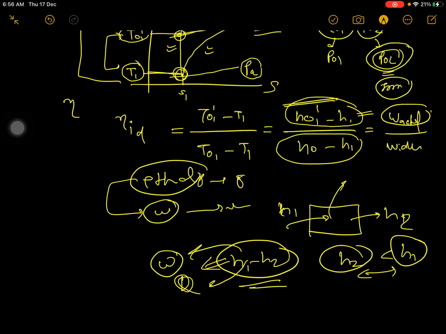Fine. So this is how we can understand the isentropic efficiency formula, like this, or in terms of work. Okay, go for the next question. Thank you.